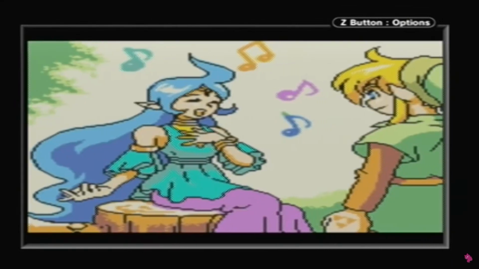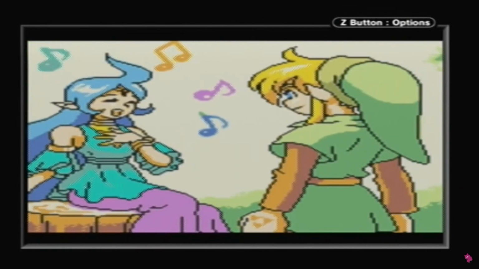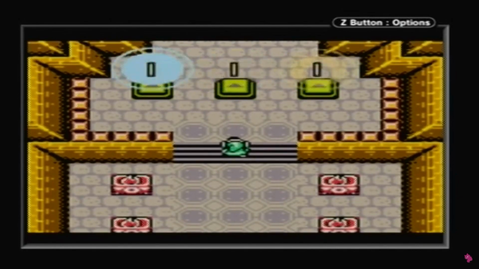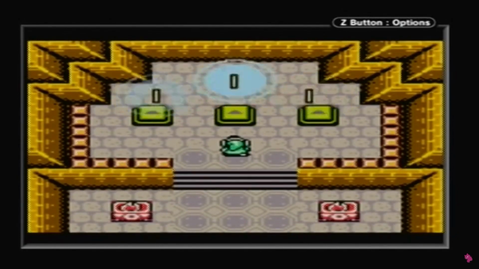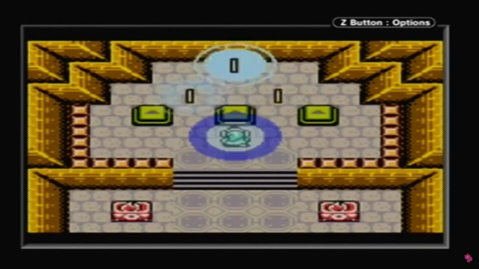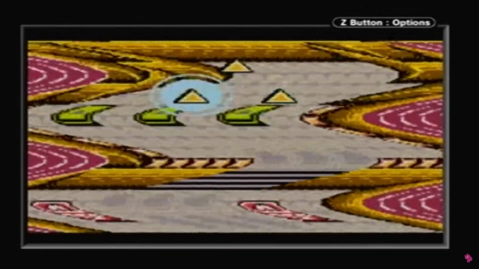Din, the goddess of power, who is introduced in Oracle of Seasons, and Nayru, the goddess of wisdom, is introduced in Oracle of Ages. The third goddess, Farore, the goddess of courage, is not introduced at all in these games, but it is deemed as fitting since the gamer plays as Link, the holder of her piece of the Triforce. Both games were released in 2001.